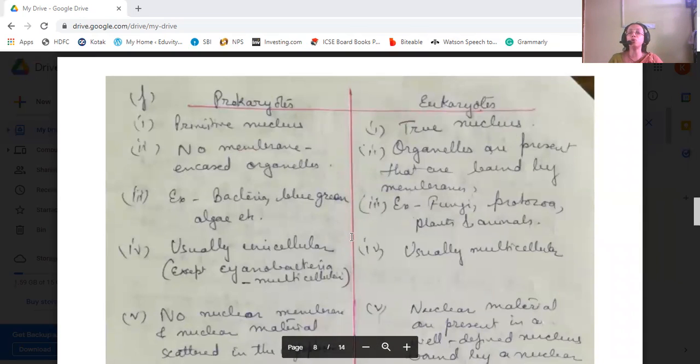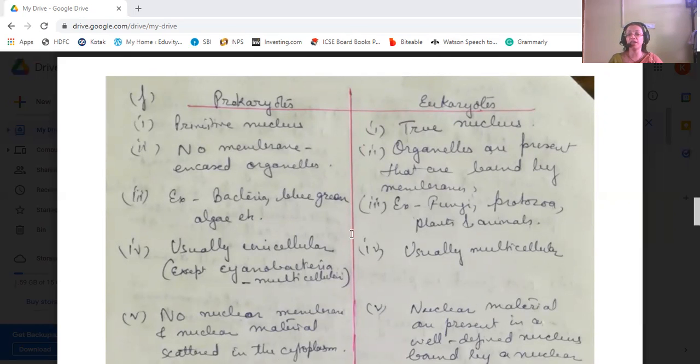Next, we come to the difference between prokaryotes and eukaryotes. Prokaryotes have a primitive nucleus, whereas eukaryotes have a true nucleus. Prokaryotes have no membrane encasing the organelles, but in eukaryotes, organelles are present which are bounded by a membrane. Examples of prokaryotes are bacteria, blue-green algae, etc. Eukaryotes include fungi, protozoa, plants, and animals.